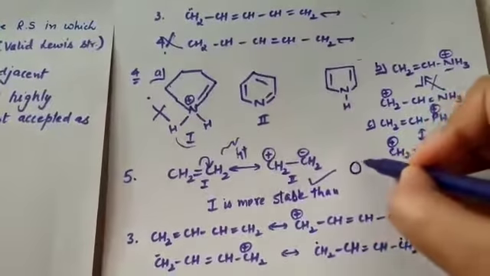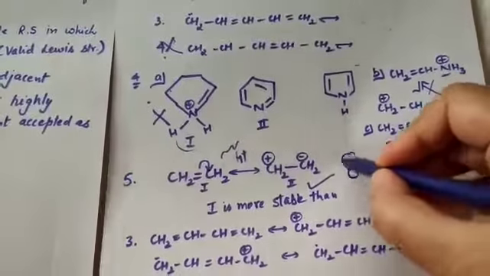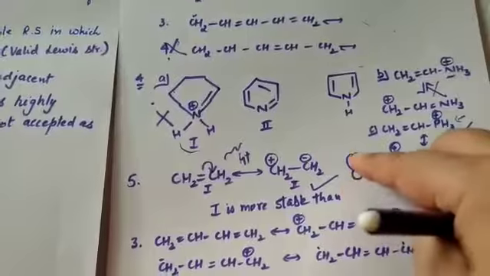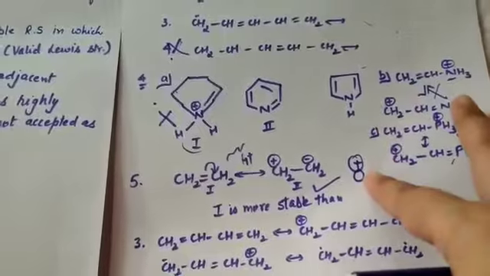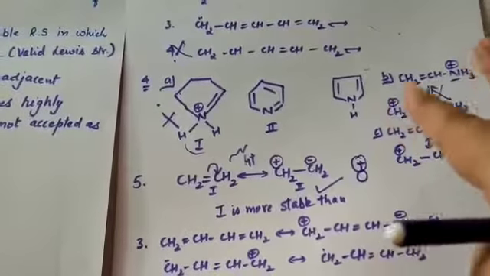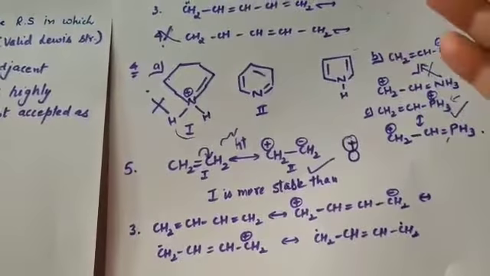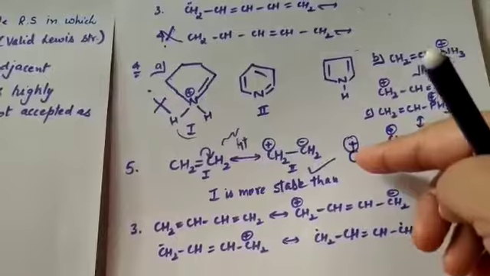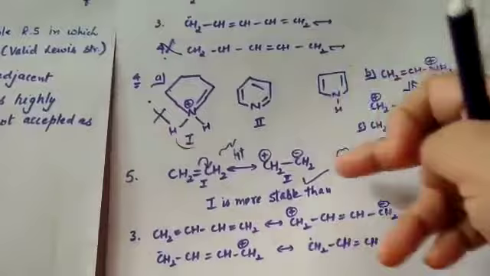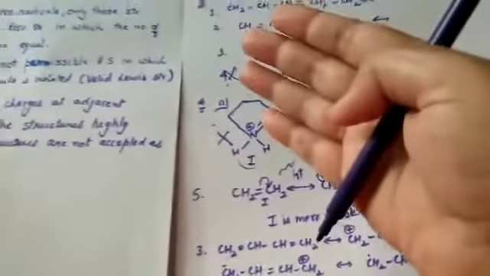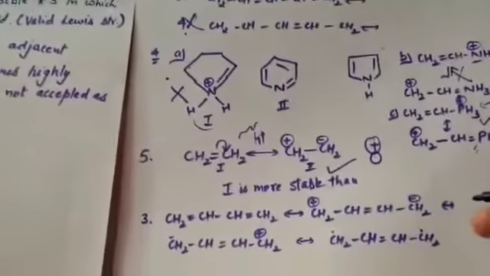At the same time, if any electronegative element like oxygen acquires a positive charge while writing any structure, then also we can say that it is not a stable structure, because any highly electronegative element, if it acquires a positive charge, will definitely try to acquire some lone pair or available electrons. So we cannot say that structure is stable. So if this kind of question comes to you in the JEE or NEET exam, then you have to take care of these 5 rules.